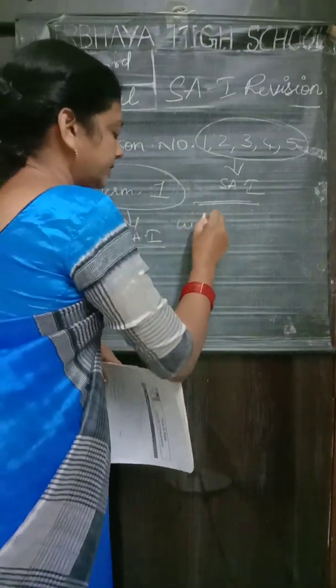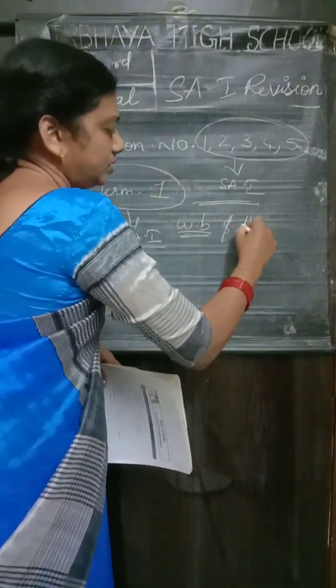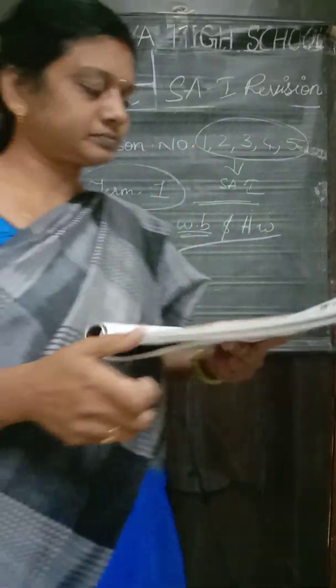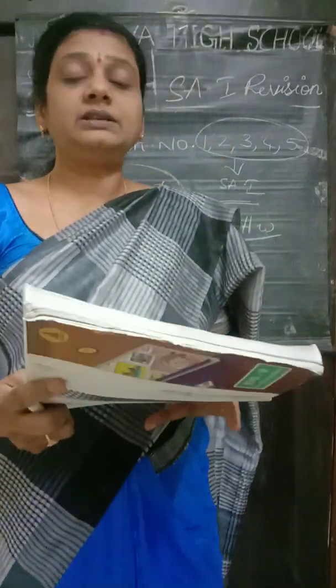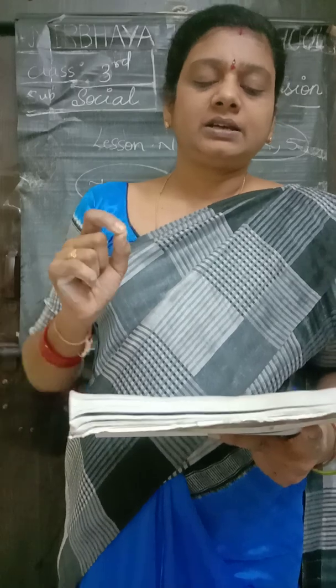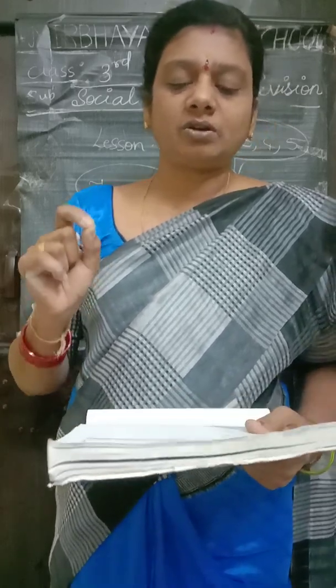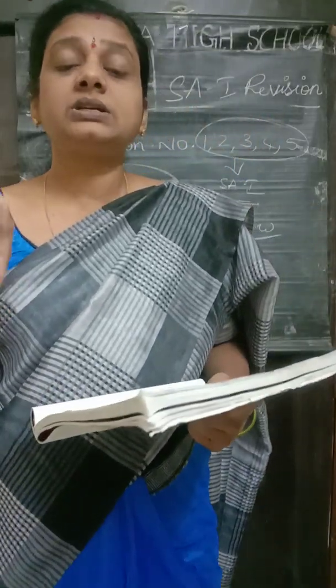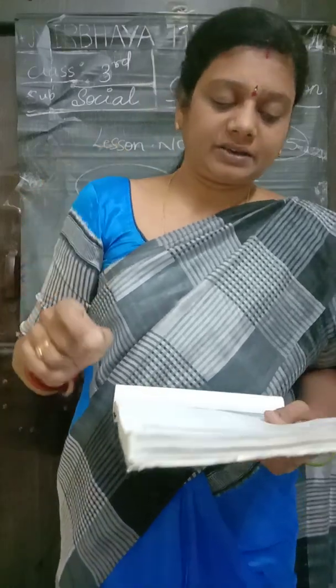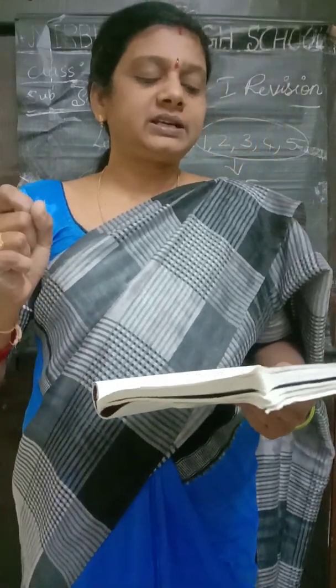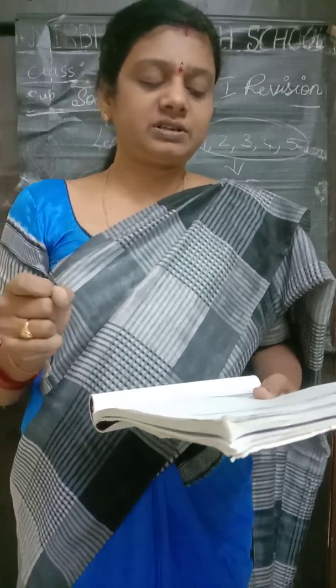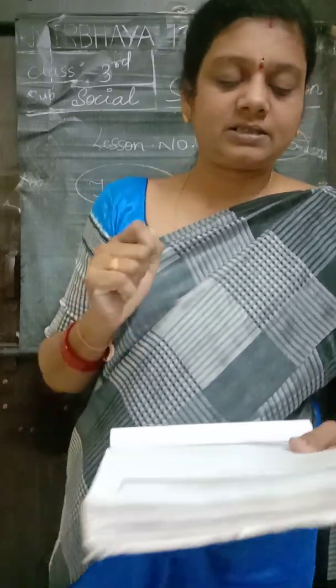Take out your books children, your term 1 book, your workbook and your homework. The 5th lesson, it is multiple choice questions. Of which state is Dehradun the capital? It is Uttarakhand. The option B is correct. How many states does India have? It is 29 states.